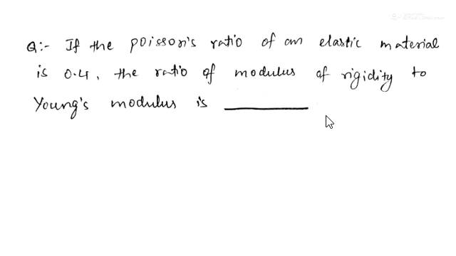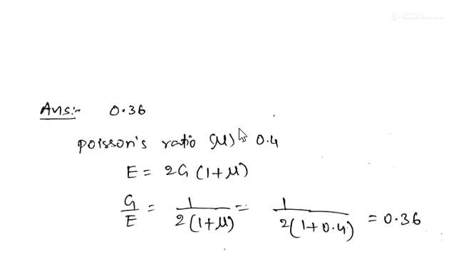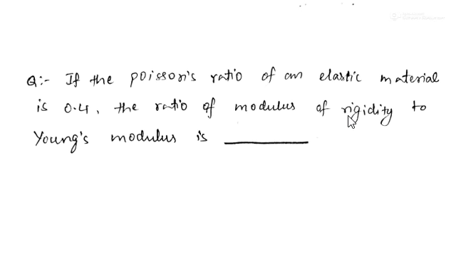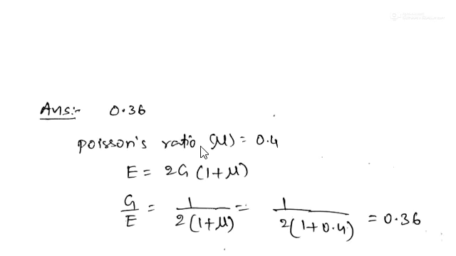And if you see the next question, if the Poisson's ratio of an elastic material is 0.4, the ratio of modulus of rigidity to Young's modulus is... and the answer here is 0.36. So Poisson's ratio is given, let us take the symbol mu, 0.4, and it is asking the ratio between modulus of rigidity, we take G as the symbol, to Young's modulus E, G to E. From the relation between elastic constants, E equals 2G into 1 plus mu.